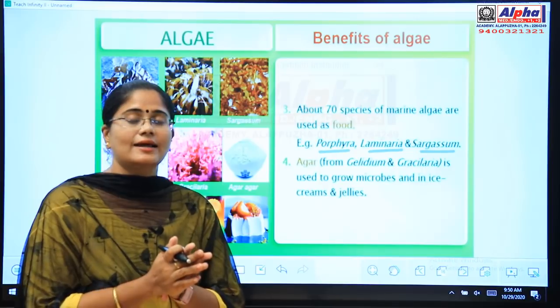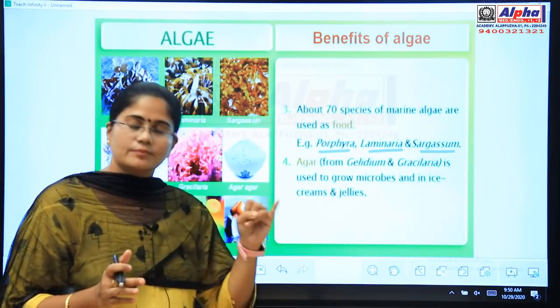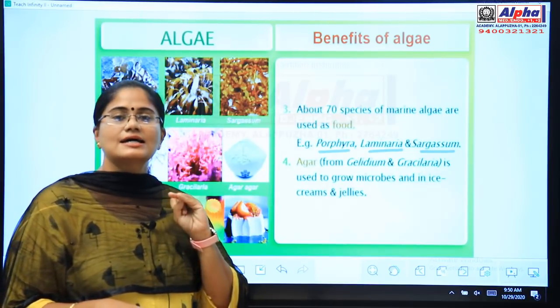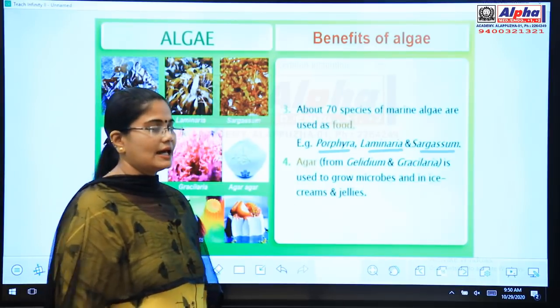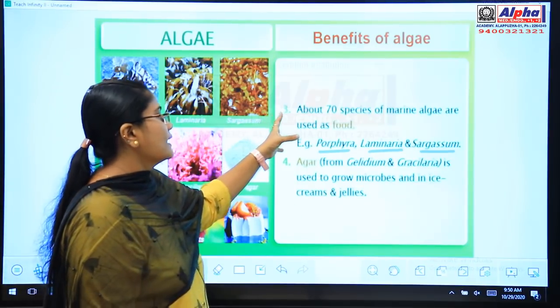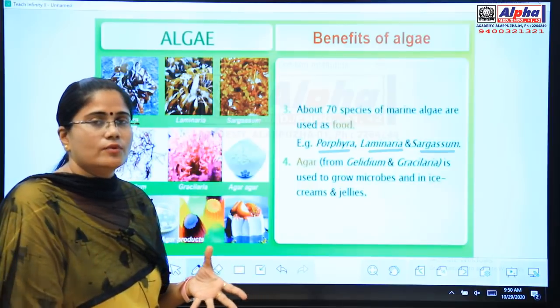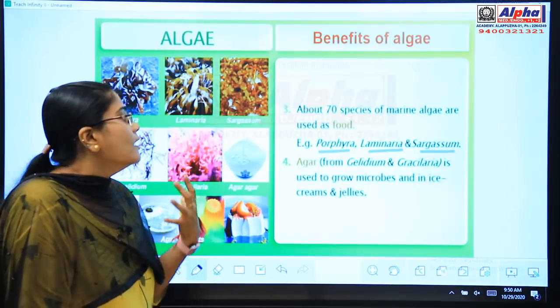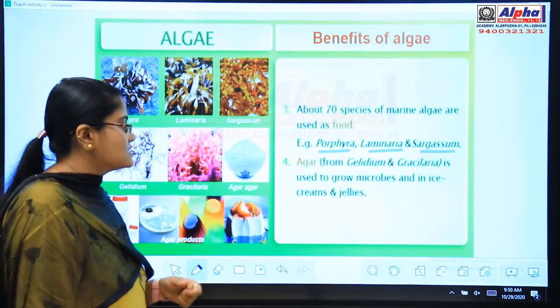Name the edible algae. What will you write? You can write Porphyra, you can write Sargassum, and you can also write Laminaria. Okay, so more than 70 species of marine algae are used as food.